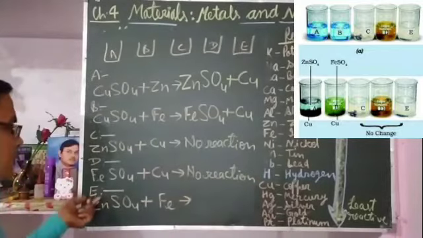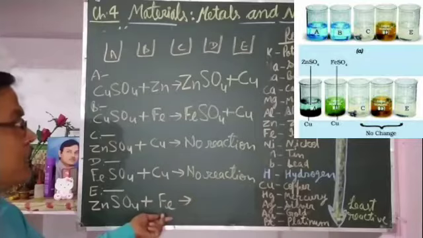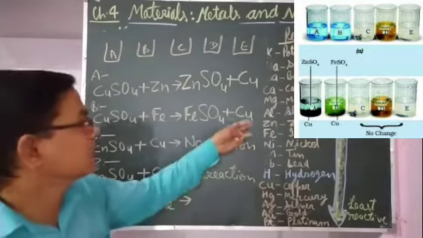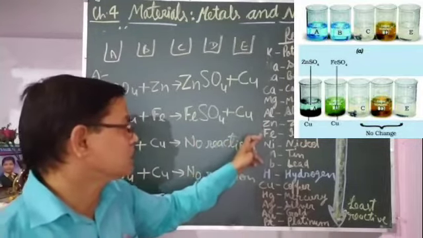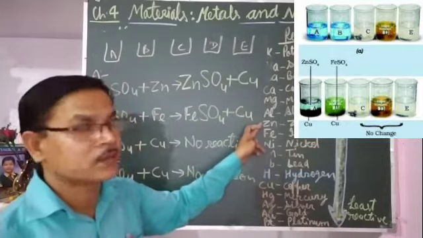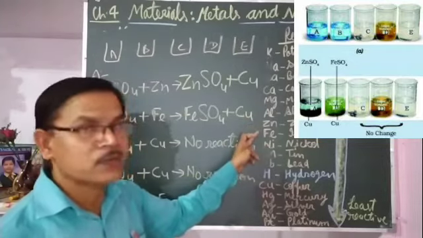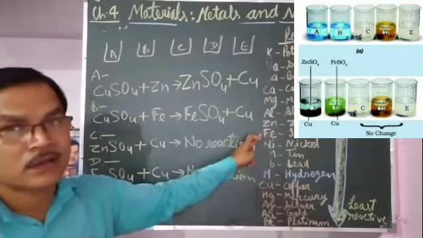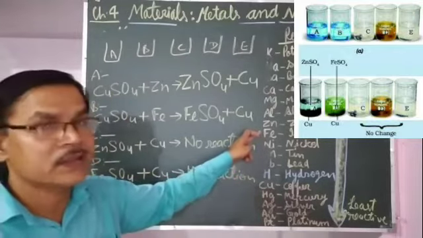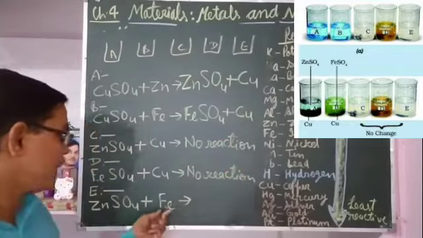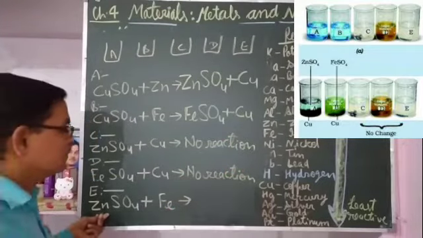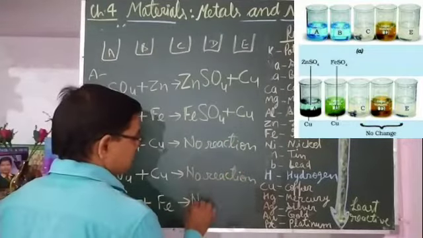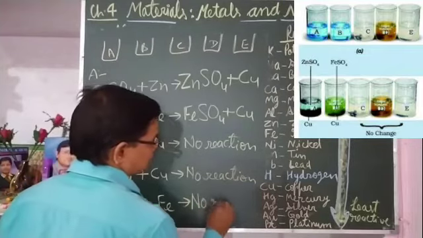In beaker E, zinc sulfate and iron are there. Zinc is here, iron is below that, so iron cannot displace zinc. Zinc can displace iron, but iron cannot displace zinc because iron is at a lower level in the reactivity series and it is less reactive than zinc. So iron will not be able to displace zinc. So in E also, no reaction takes place.